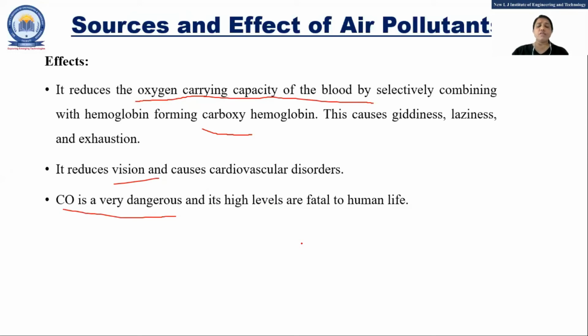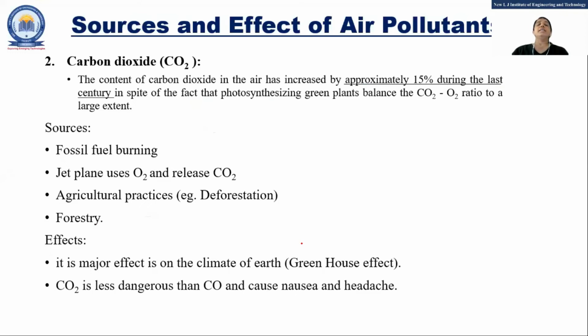So one pollutant of air is carbon monoxide. Another is carbon dioxide, that is CO2. The balance between oxygen and carbon dioxide must be maintained. The content of carbon dioxide in the air has increased by approximately 15% during the last century.